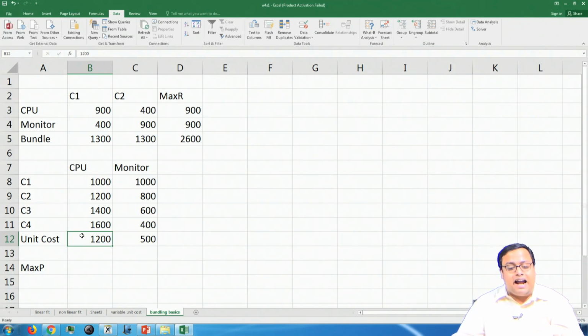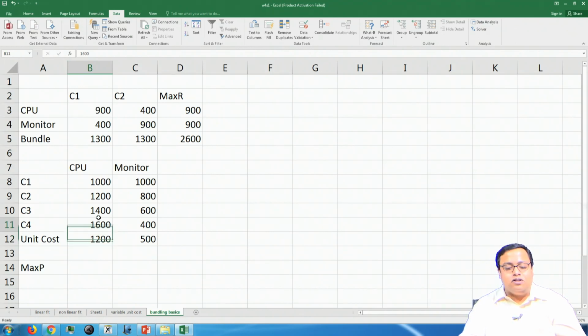If you price at exactly 1200, how many persons buy? C2, C3, C4, 3 guys buy, but your net profit is 0 because price is 1200 and unit cost is 1200. If you sell it at 1400, 2 guys buy, C3 and C4, your unit profit is 1400 minus 1200, that means 200, 2 guys buy, so net profit is 400.